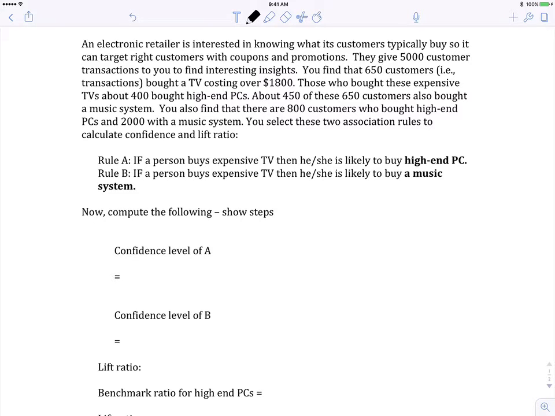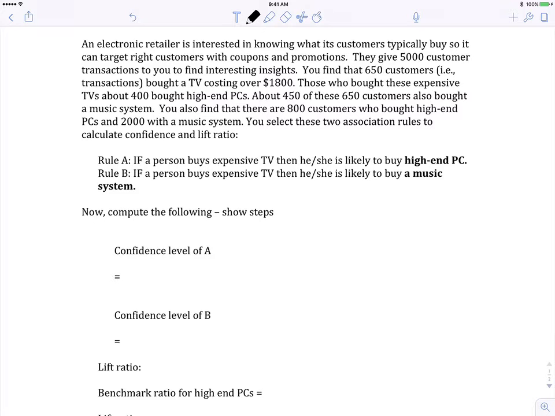So this is about an electronic retailer who is interested in knowing whether a person who buys an expensive TV is likely to buy a high-end PC, or if a person who buys an expensive TV is also likely to buy a music system. So we have two rules for this particular question. If you read the description of the problem, we can identify some of the numbers here.